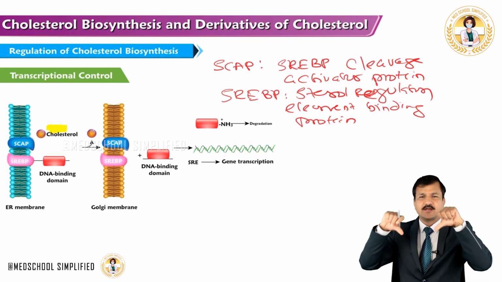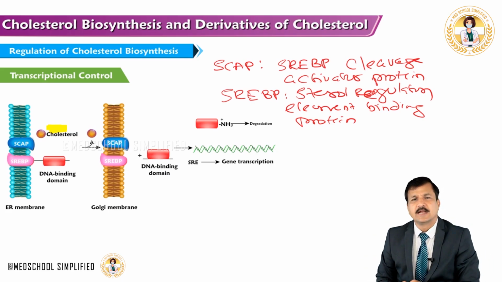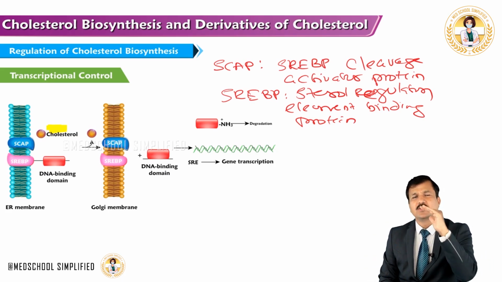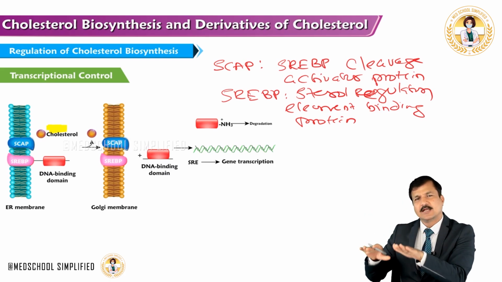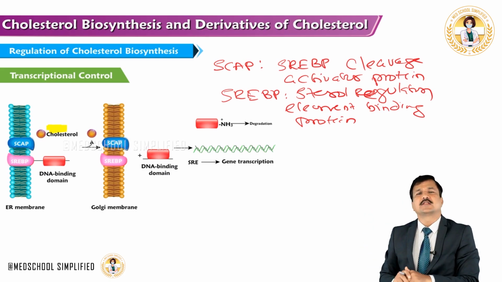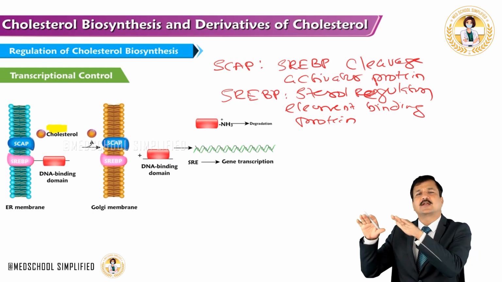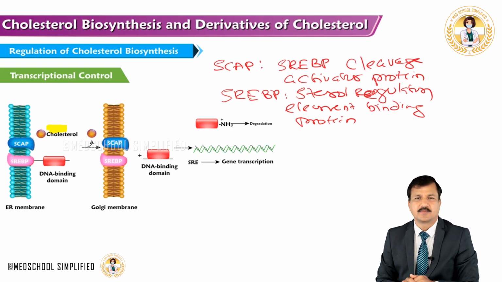That means HMG-CoA reductase enzyme levels will decrease. That's how a higher cholesterol level in the cell will decrease the transcription of the gene that is coding for HMG-CoA reductase enzyme, thereby decreasing the synthesis of HMG-CoA reductase, and that will decrease the synthesis of cholesterol.